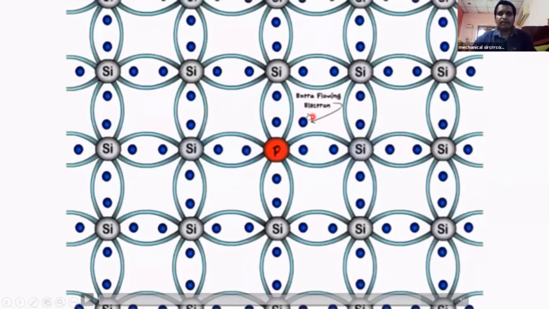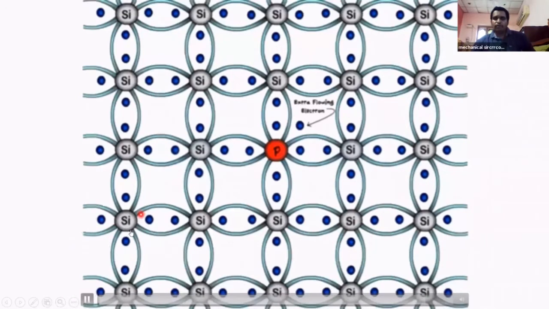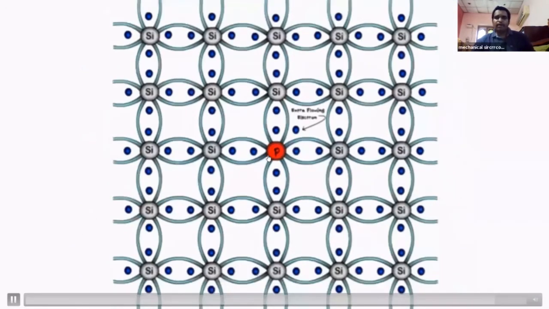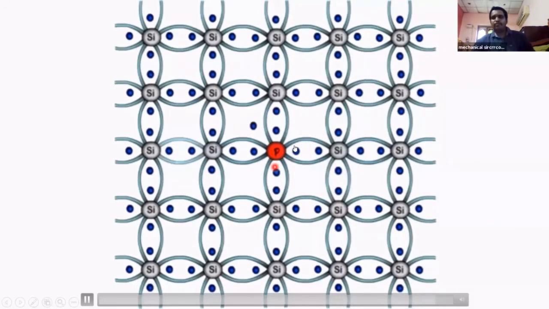These free electrons are moving, and because of these free electrons, the conductivity of the semiconductor increases. So here we don't need to supply any heat to remove the electron, because already one free electron is there, revolving around. Because of that, the electron causes the flow of current.